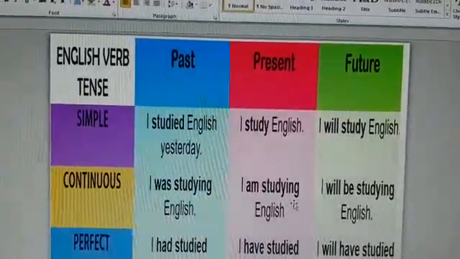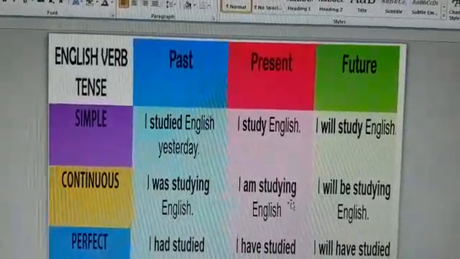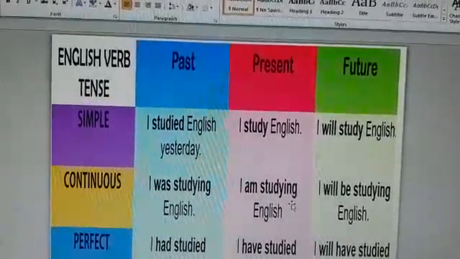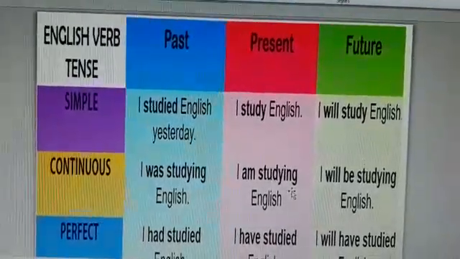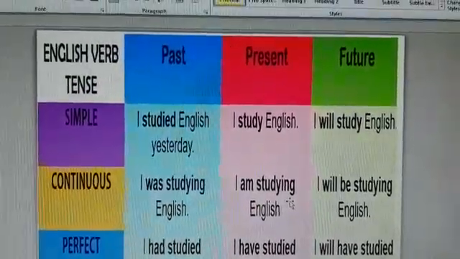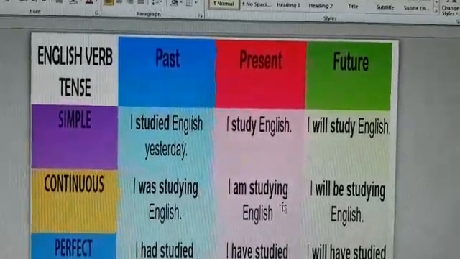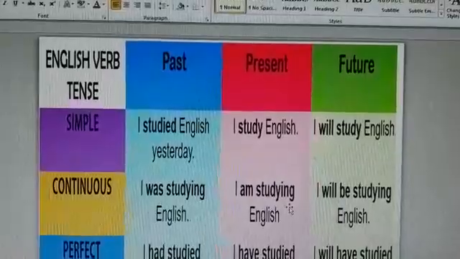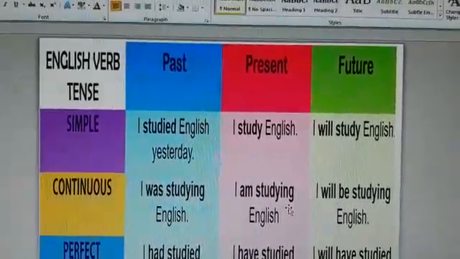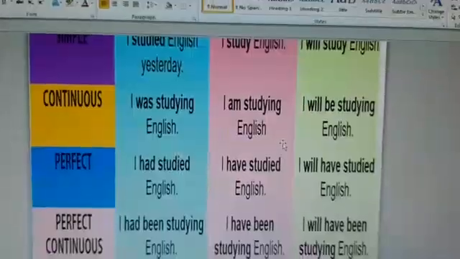Second, past continuous. Now let me tell you, continuous means the activity which was going on in past. जो activity past में हो रही थी. Here we have a very simple sentence. I was studying English. मैं इंग्लिश पढ़ रहा था या पढ़ रही थी. Then he was studying English. If you talk about plural, they were studying English.